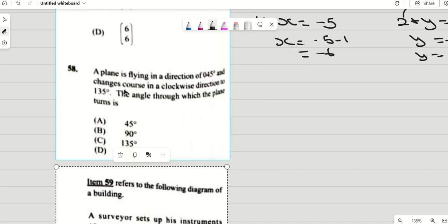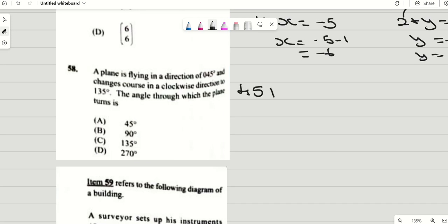Number 58. A plane is flying in a direction of 45 degrees and changes course in a clockwise direction to 135. The angle through which the plane is turned. So it went from 45 plus some number to give you 135, right? So this some number would be 135 minus 45.